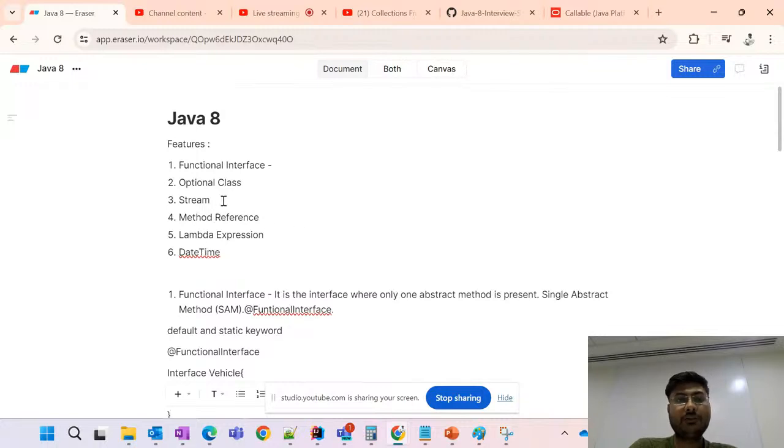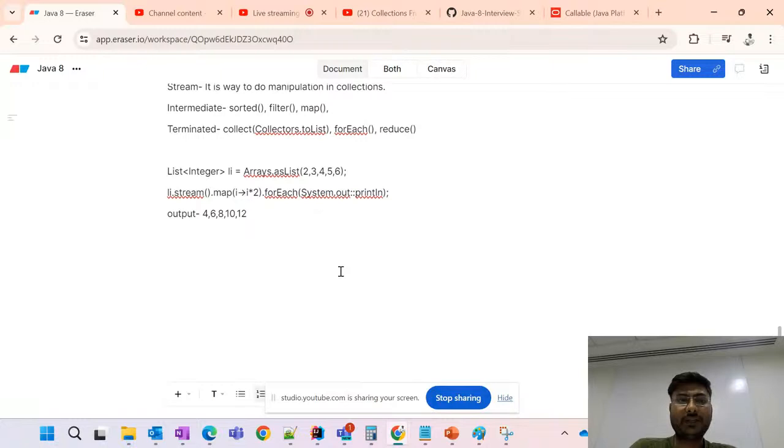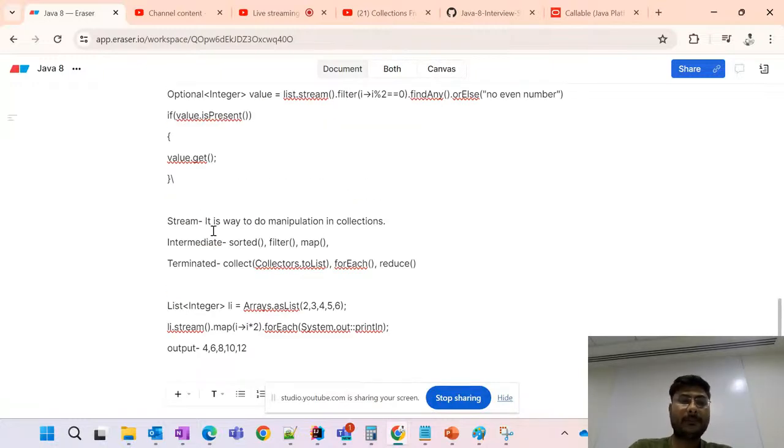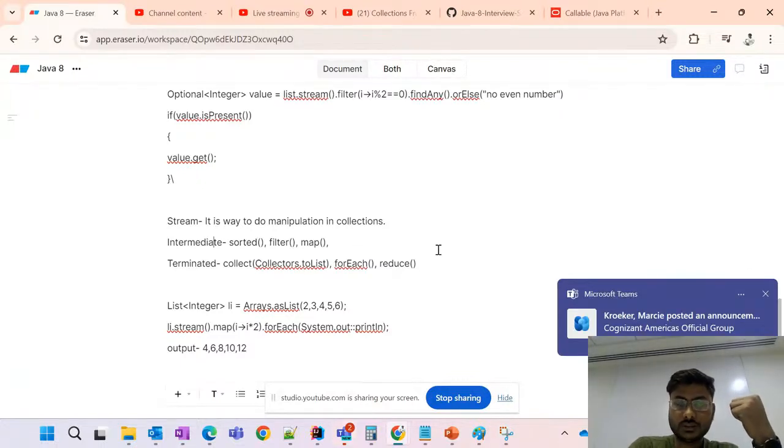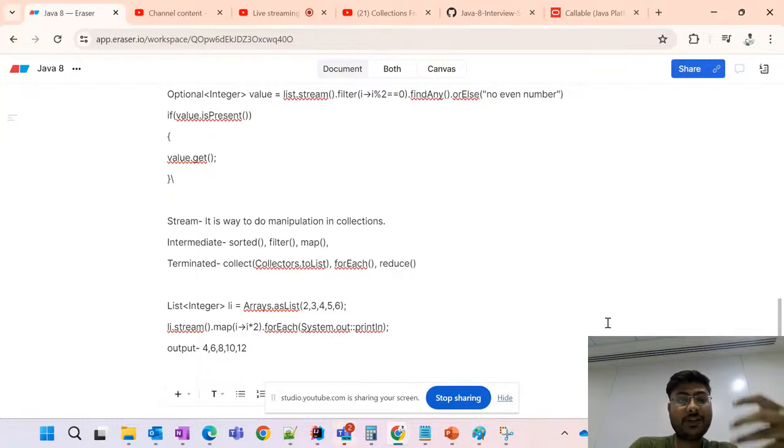And now it comes the stream. So stream is very important, friends. Stream is the way it is created in Java 8 to avoid the boilerplate codes, and to reduce the lines of code, and it will make the programmer's work easy. So we can do the manipulation in collections through stream. So there come two operations, which are intermediate and terminal. So intermediate is something where we can do the process, like the sorted, the filter, the map. So these methods will do the process.